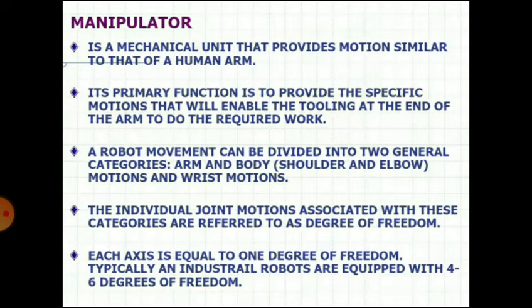Its primary function is to provide the specific motions that will enable the tooling at the end of the arm to do the required work. A robot movement can be divided into two general categories: arm and body, that is shoulder and elbow motions, and wrist motions. The individual joint motions associated with these categories are referred to as degrees of freedom.